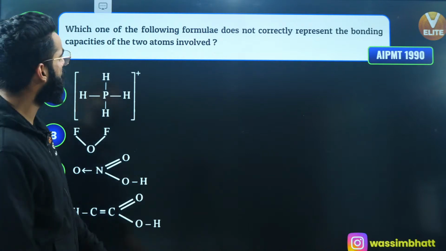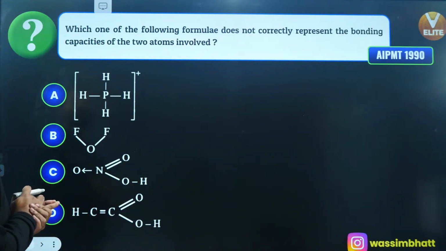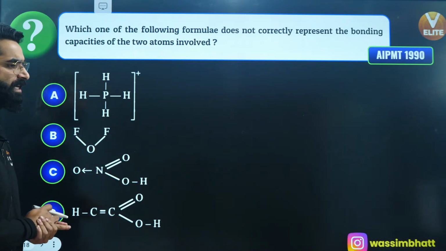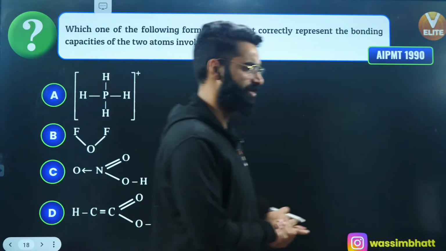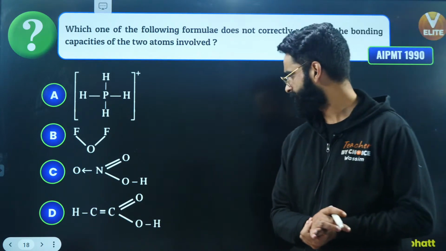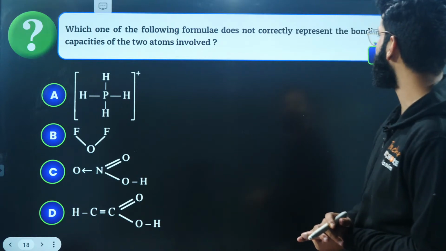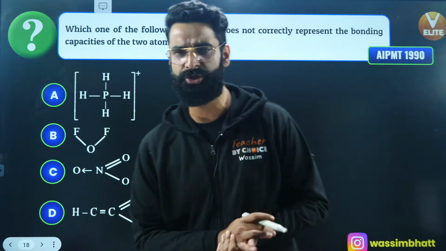Okay, which of the following formulae does not correctly represent the bonding capacities of the 2 atoms involved? AIPMT question. Let me know its answer fast, guys. Which one of the following formulae does not correctly represent the bonding capacities of the 2 atoms involved?